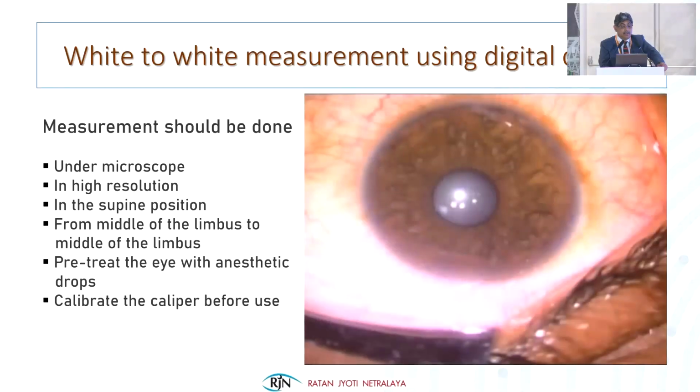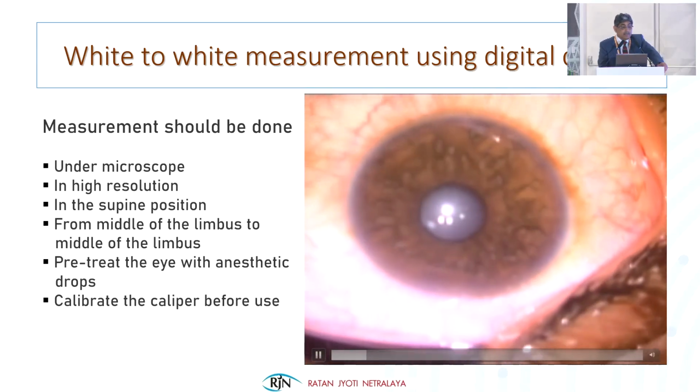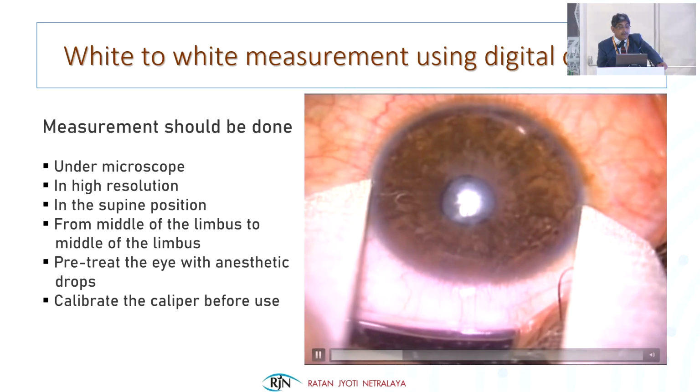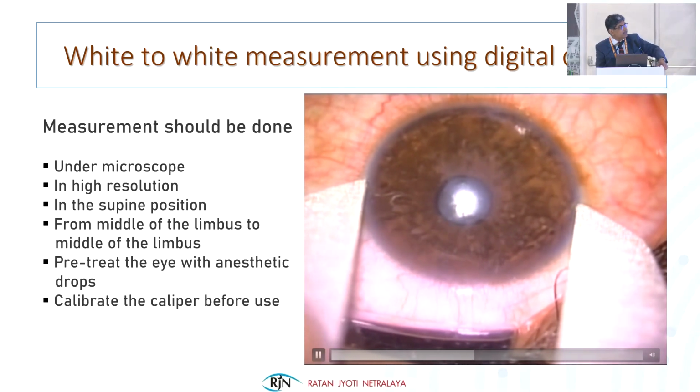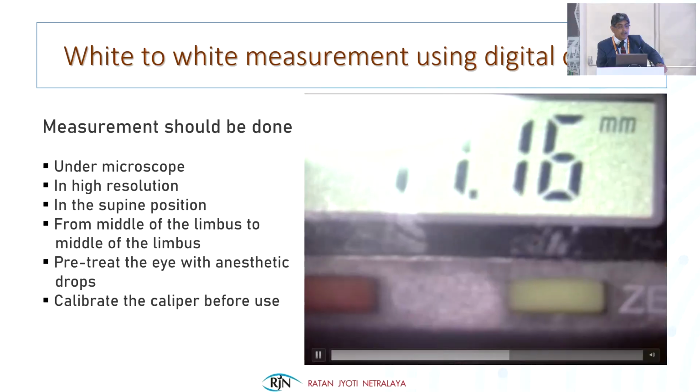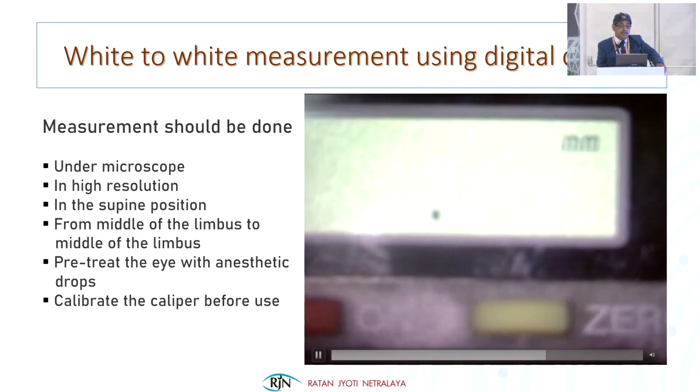Measuring the wide to wide, which is an important aspect, should be done in a supine position under the microscope in high resolution, from the middle of the limbus to the middle of the limbus on the other side, and pre-treat the eye with an anesthetic drop. This is what it is. It's a simple digital caliper. We are measuring it, and calibrate the caliper before every use.